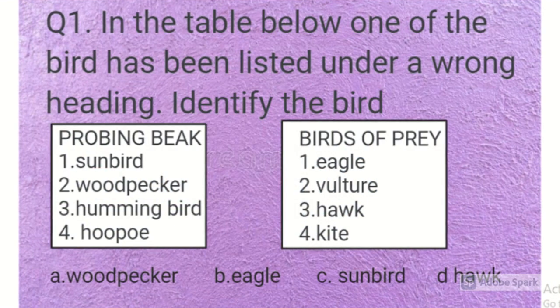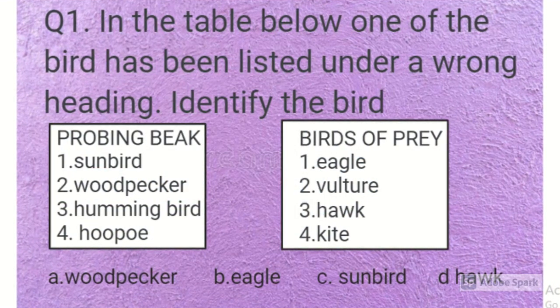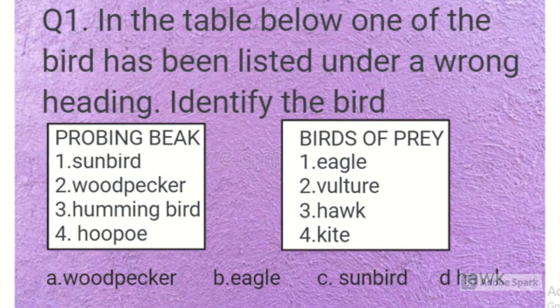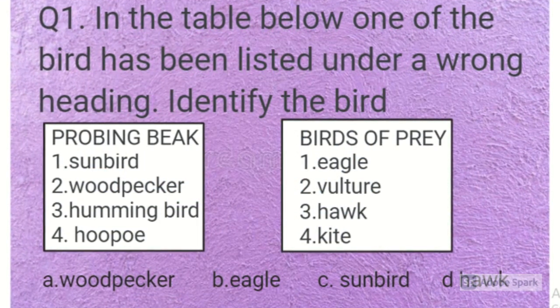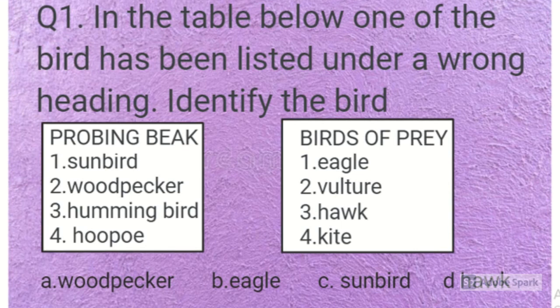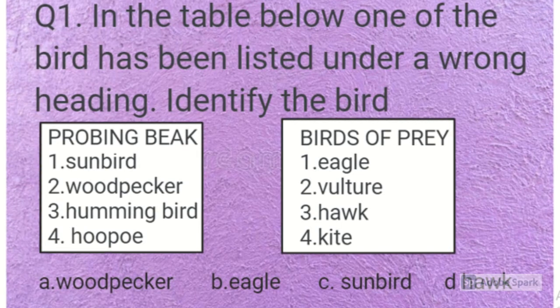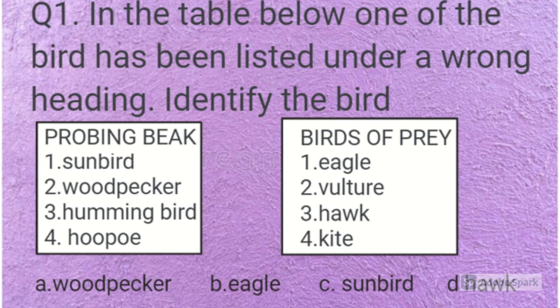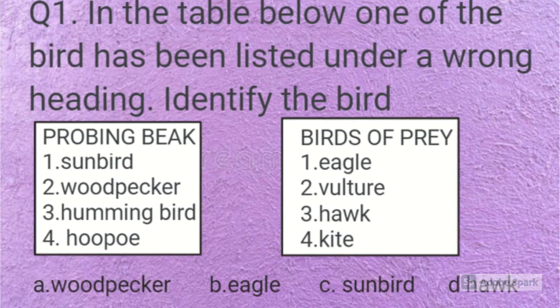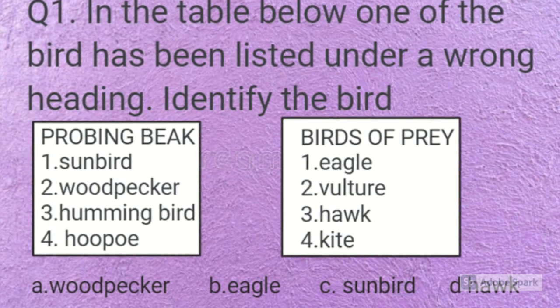Question 1. In the table below, one of the birds has been listed under a wrong heading. Identify the bird. Probing beak: sunbird, woodpecker, hummingbird, hoopoe. Birds of prey: eagle, vulture, hawk, kite. A. Woodpecker, B. Eagle, C. Sunbird, D. Hawk.